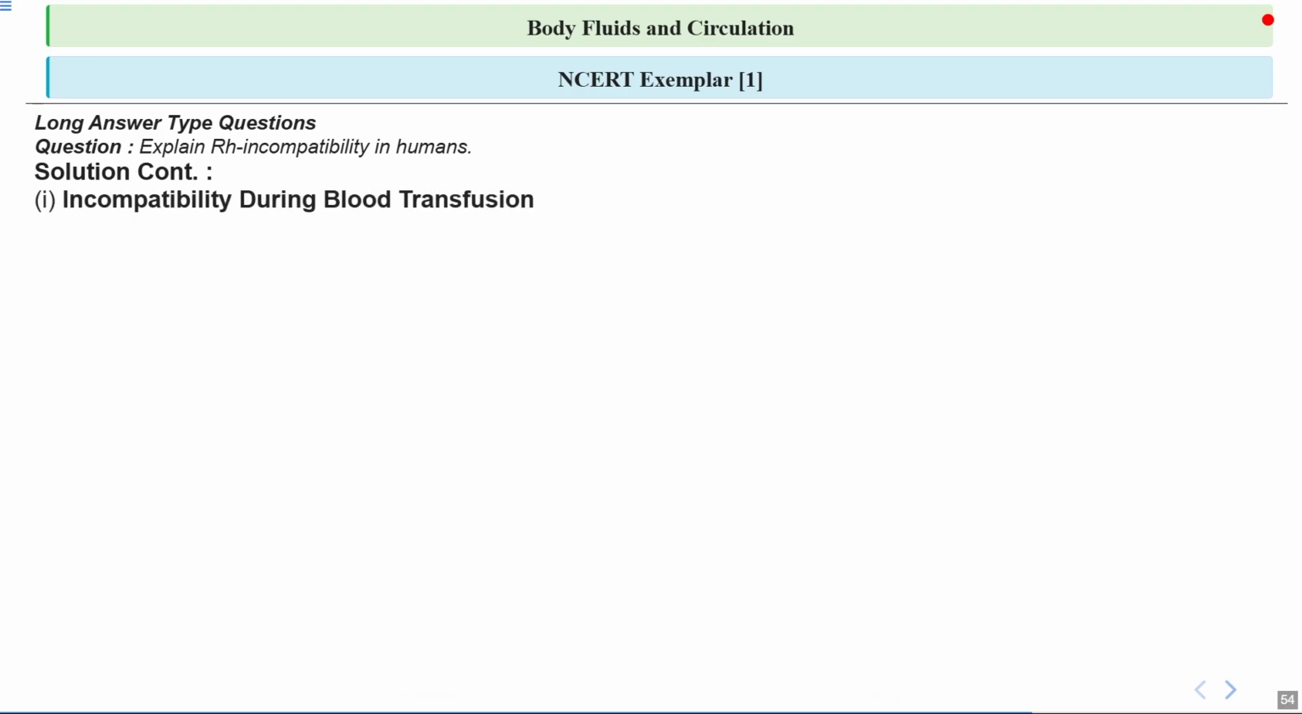So let's talk about incompatibility during blood transfusion. Imagine two people, one with Rh positive blood and one with Rh negative blood. The Rh factor is like a special marker on RBCs, and not everyone has it. This difference can cause issues if blood is transferred from one person to another.